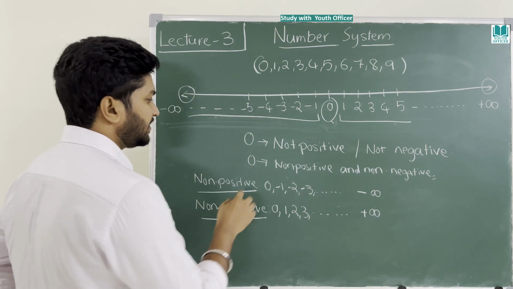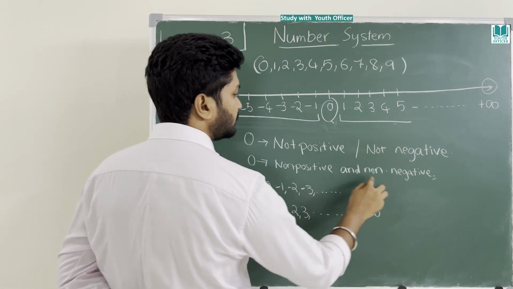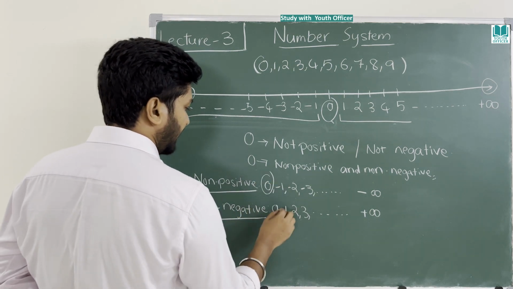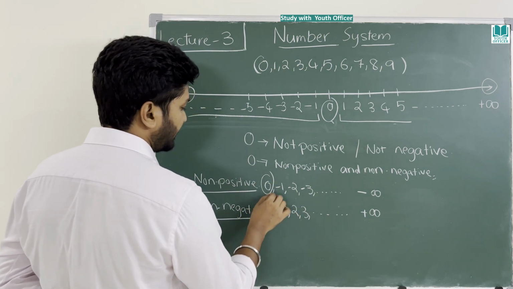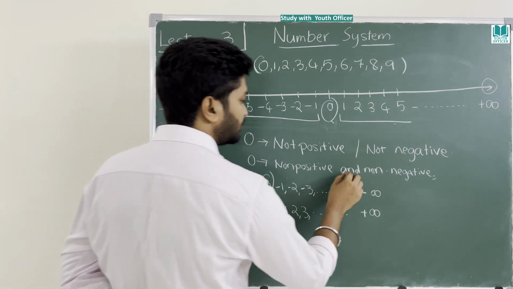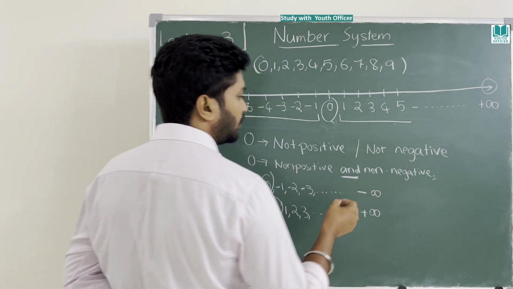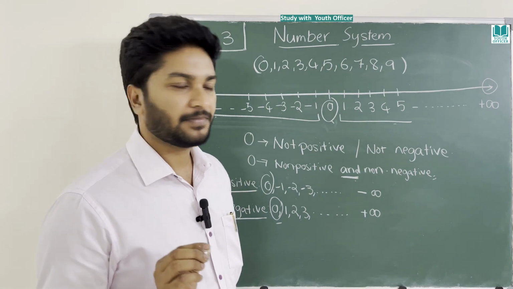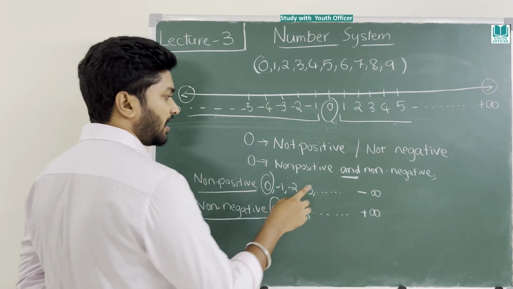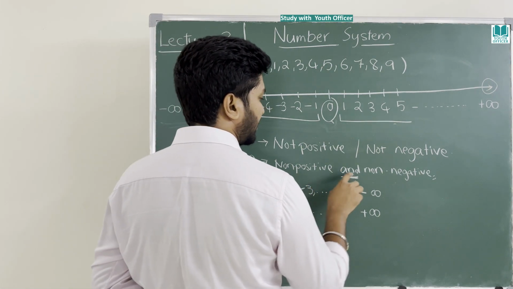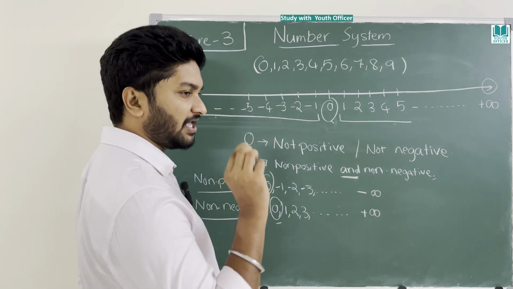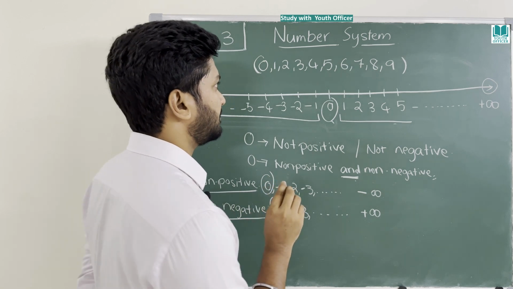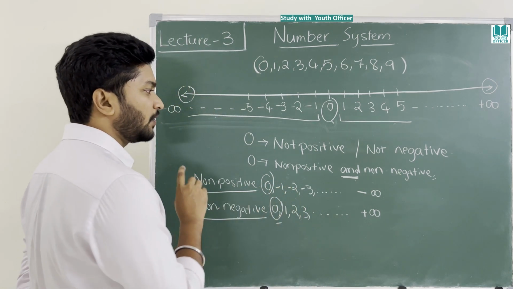Now, why is 0 called non-positive and non-negative? 0 is non-positive. Here also it is there. When it is there in two places, then we use and. I told you, my friends, I will explain each and every point on this board. And now I am explaining why I used and here. You have to be very careful while you are using the terminology while representing a number. Otherwise the whole meaning changes.